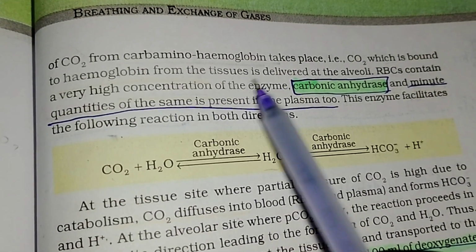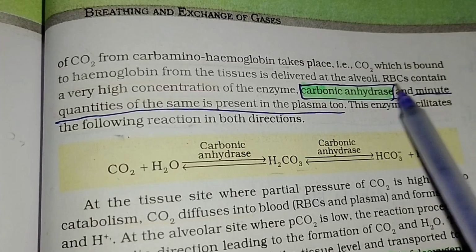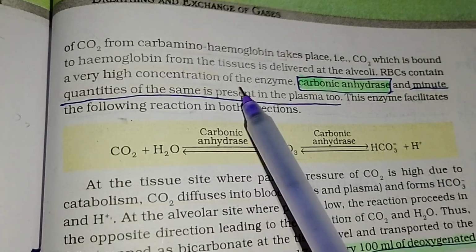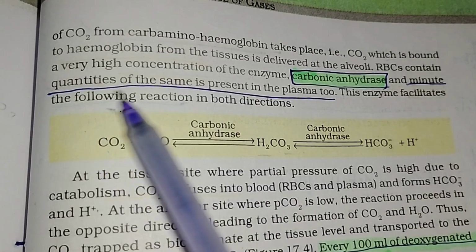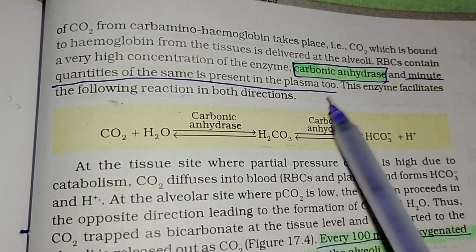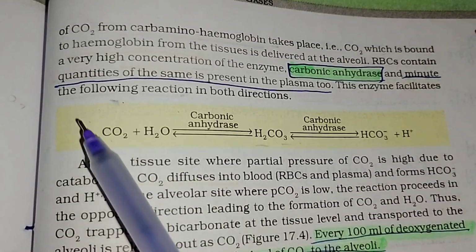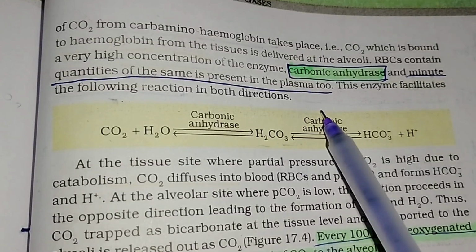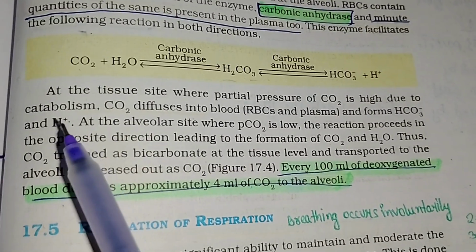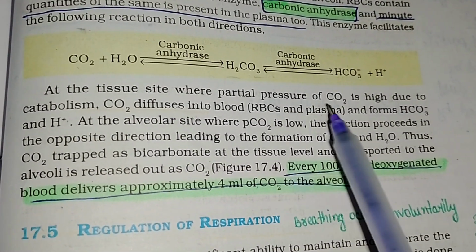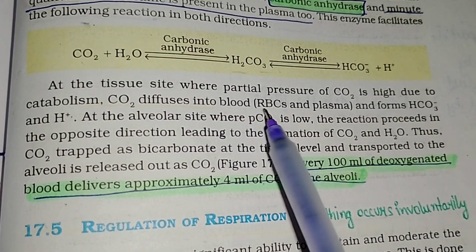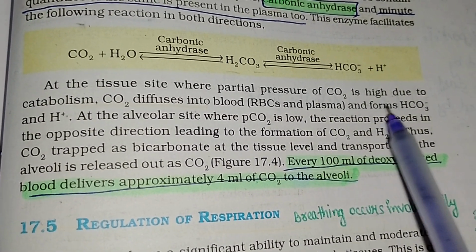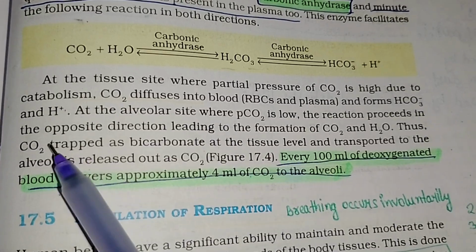RBC contain a very high concentration of the enzyme carbonic anhydrase, and minute quantities of the same is present in the plasma too. This enzyme facilitates the following reaction in both directions. At the tissue site, where partial pressure of CO2 is high due to catabolism, CO2 diffuses into blood, RBC, and plasma, and forms HCO3 minus.